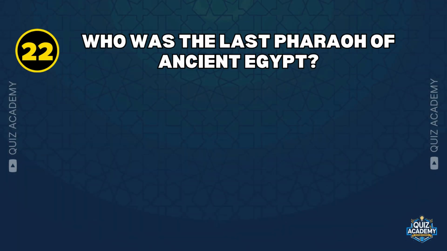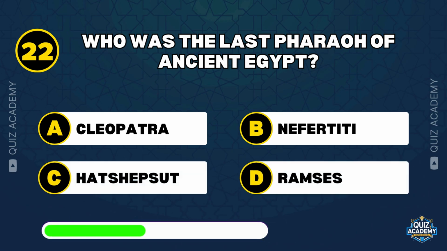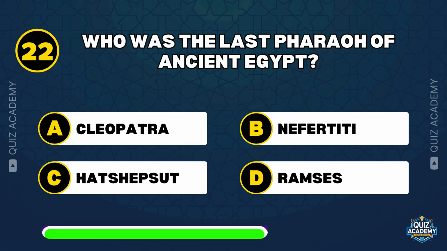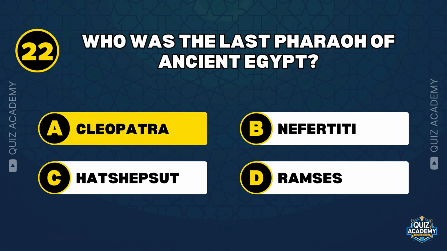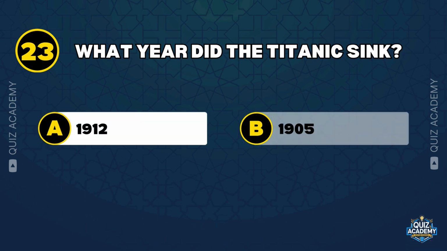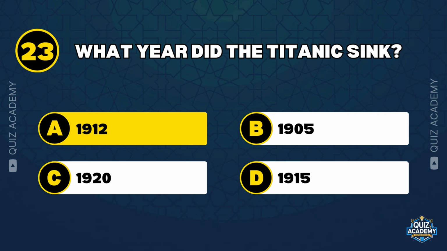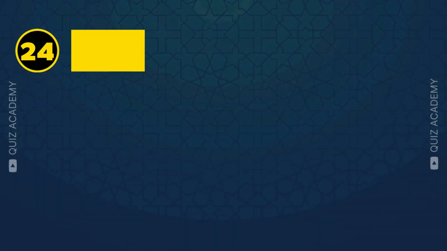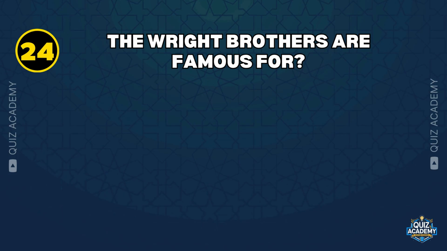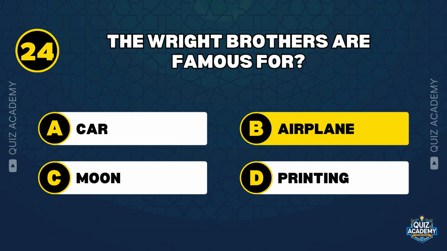Who was the last pharaoh of ancient Egypt? Cleopatra. What year did the Titanic sink? 1912. The Wright brothers are famous for. Airplane.